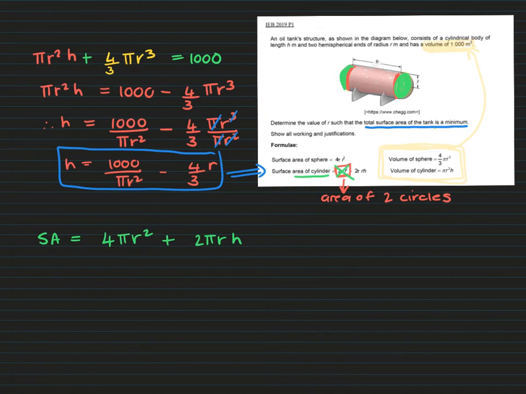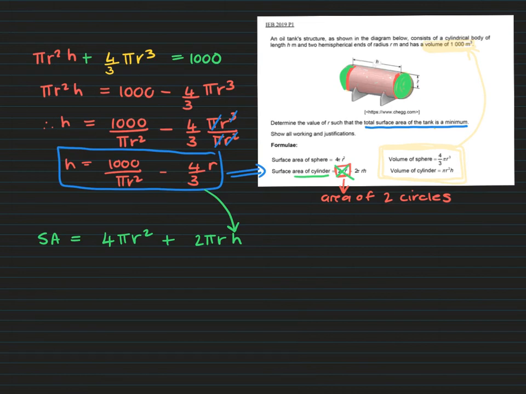excluding that part because the lid and the bottom of the cylinder isn't there, right? It's hollow inside. So I have to exclude that part of the surface area. Okay, so there was the little catch. And now I've got something that I can sub into H so that I can just be working with R.